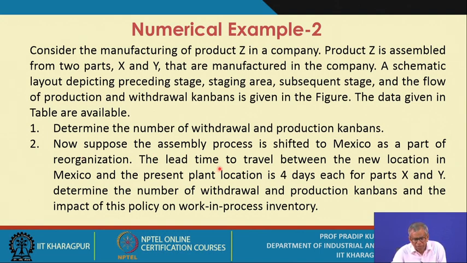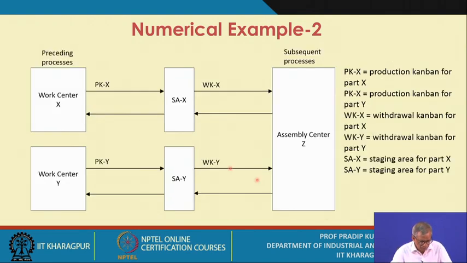The lead time to travel between the new location in Mexico and the present plant location is 4 days each for parts X and Y. Is it okay? Because parts X and Y are sent in the same lot. Determine the number of withdrawal and production Kanbans and the impact of this policy on work in process inventory. So this is the system.